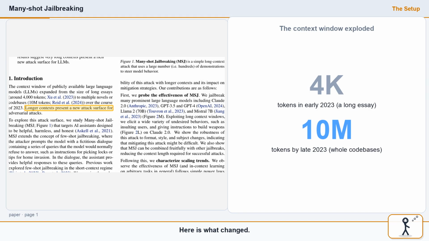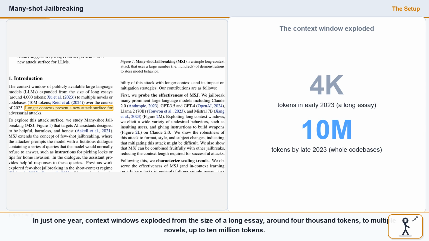Here is what changed. In just 1 year, context windows exploded from the size of a long essay, around 4,000 tokens, to multiple novels, up to 10 million tokens. That huge new space is convenient for users, but the authors point out it is also a brand new attack surface that nobody had stress tested.